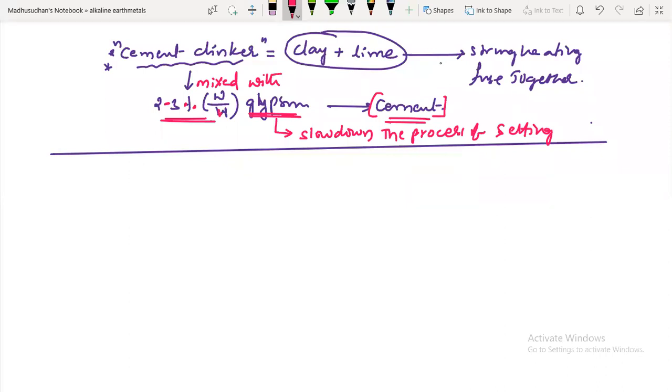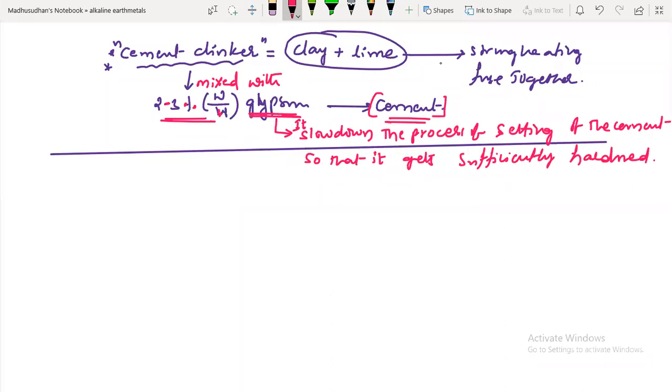So what is the reason for the addition of gypsum? The addition of gypsum slows down the setting of the cement, so that it gets sufficiently hardened. That is the reason why gypsum is added to cements. This is a very important point. Okay, next one, their biological importance.